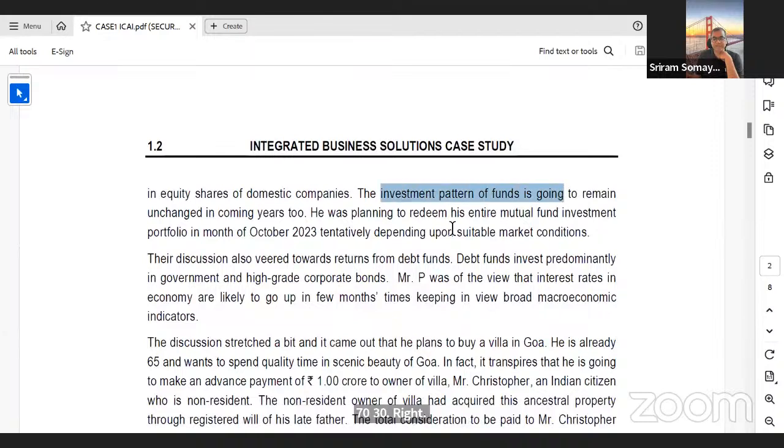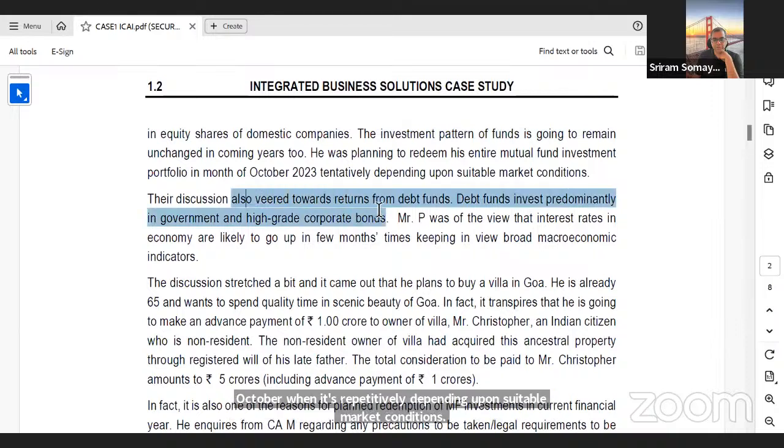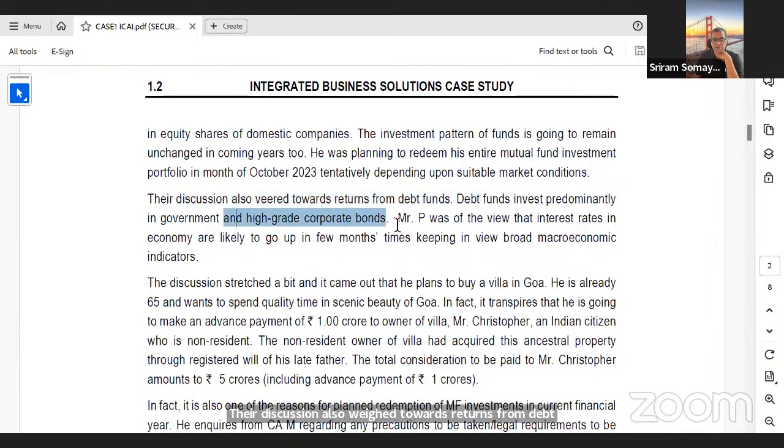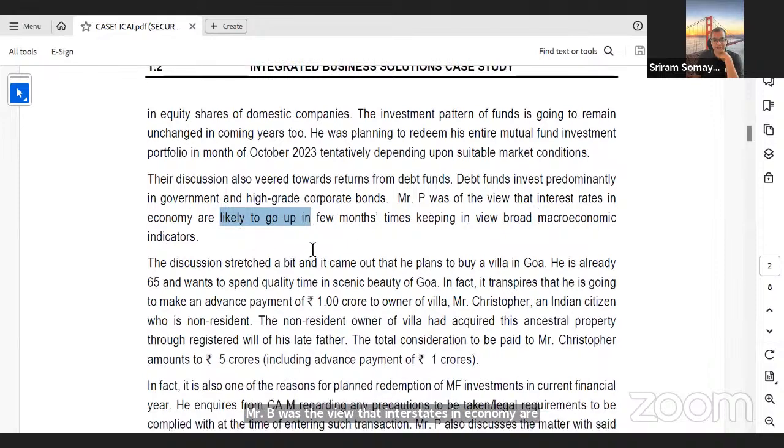He was planning to redeem his entire portfolio in the month of October 23, tentatively depending upon suitable market conditions. Their discussion also weighed towards returns from debt funds. Debt funds invest predominantly in government and high-grade corporate bonds. Mr. P was of the view that interest rates in economy are likely to go up. Please note this word, likely to go up, in few months' time, keeping in view broad macroeconomic indicators.